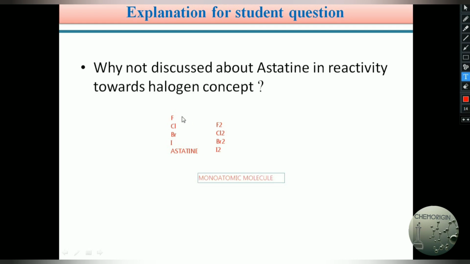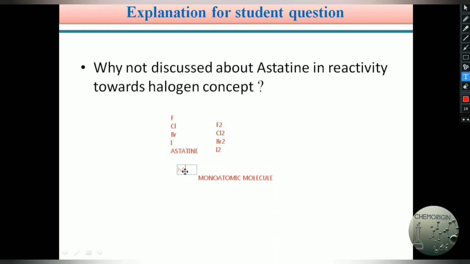We know fluorine and chlorine are gases, bromine is a liquid at low temperature, and iodine is a solid. Astatine is also a solid. So it is not that reactive towards third A group elements when compared with fluorine, chlorine, bromine, and iodine.